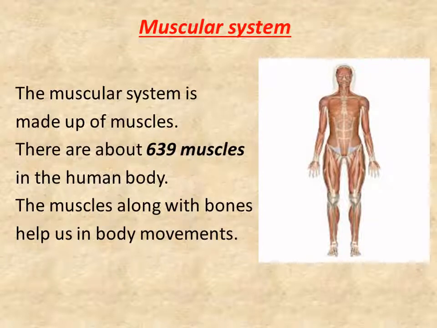The muscles, along with bones, help us in body movements. So children, your bones are covered with the muscles and it helps in the moving or doing any action of your body.